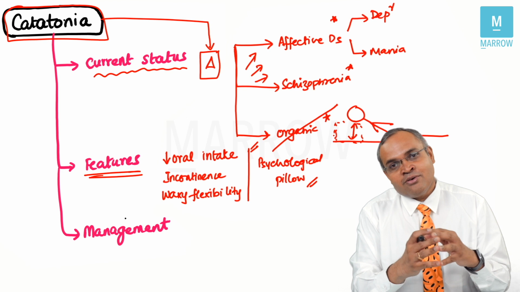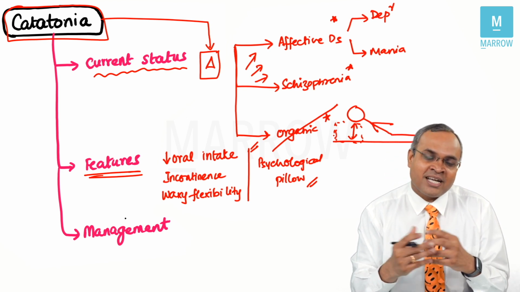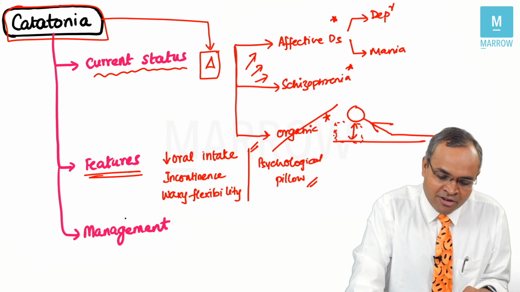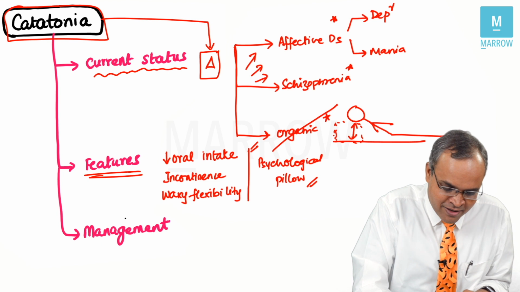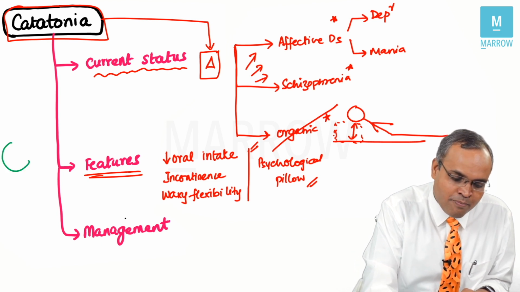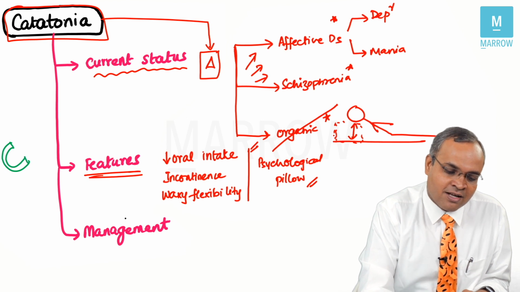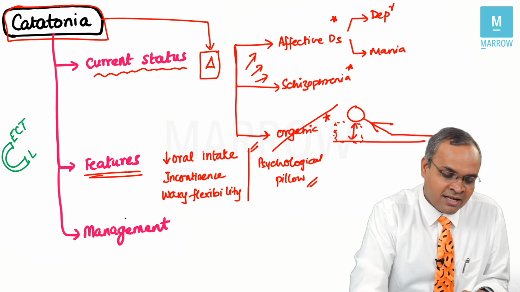You can look at the video on psychopathology and schizophrenia where I have spoken about catatonia for you to understand it much better. Now, when you're talking about management, you need to understand catatonia, right? Simple way to remember is like this. When you're talking about catatonia, two important management strategies are there. One is giving ECT, electroconvulsive therapy. Another strategy is using lorazepam.